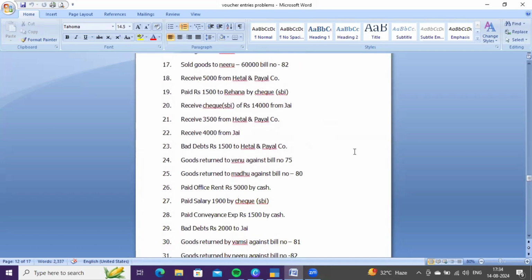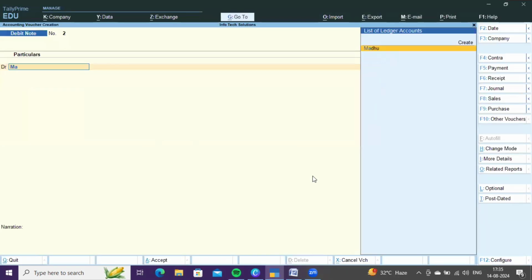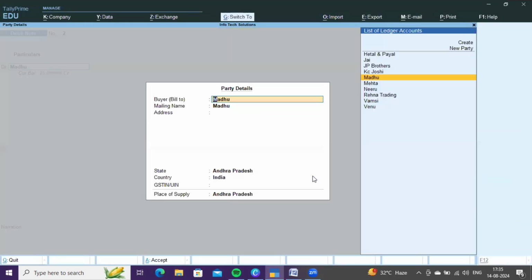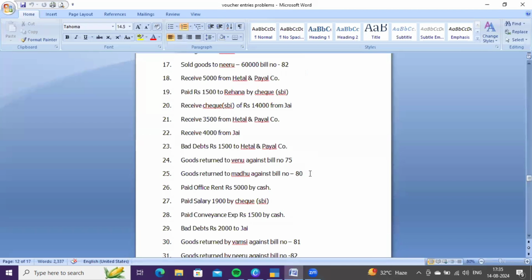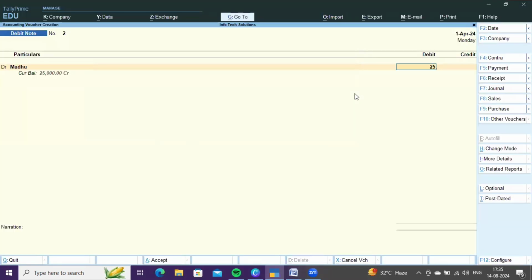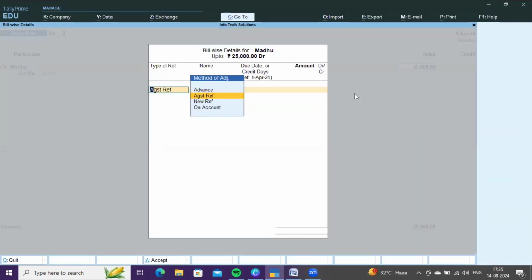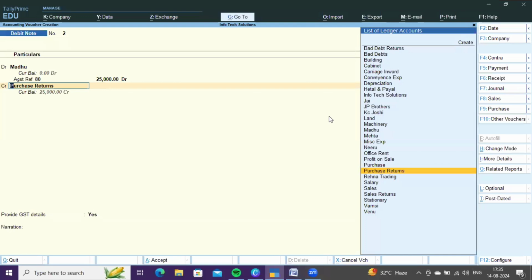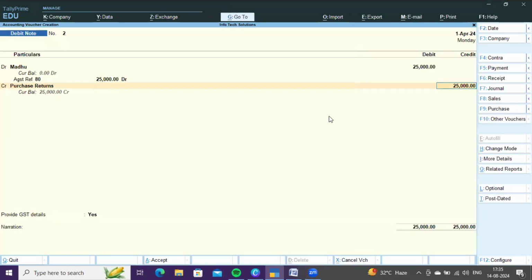Now this is credit purchase and goods returned to Madhu. Here we are returning goods to Madhu. It is also purchase returns, debit note. Here you need to debit Madhu account. How much? If no value has been mentioned, the entire worth of goods has been returned to Madhu, 25,000. Now the bill details appear on the screen because it is credit purchase returns. The total worth of goods that we purchased from Madhu is 25,000, and now we are returning the entire worth of goods to Madhu. Here you need to credit purchase returns.